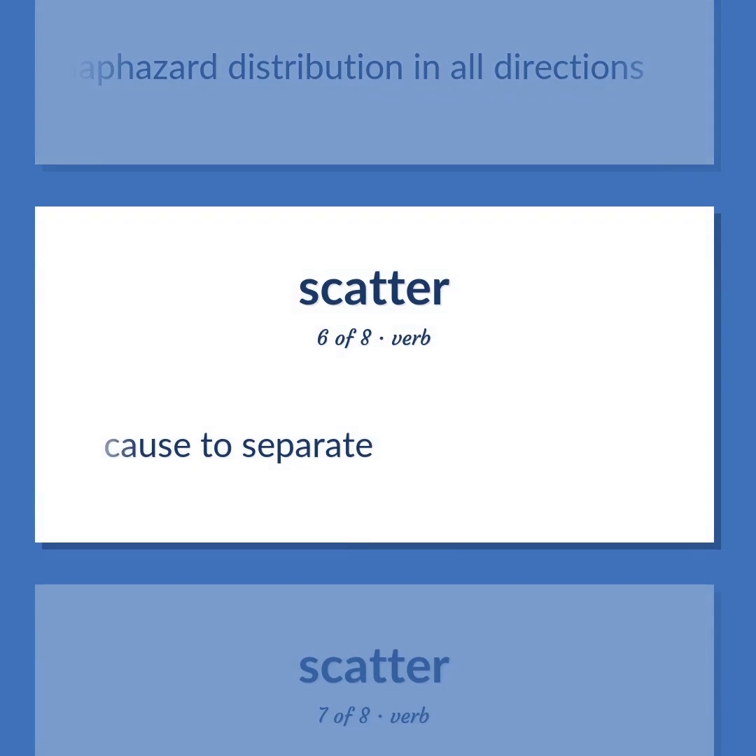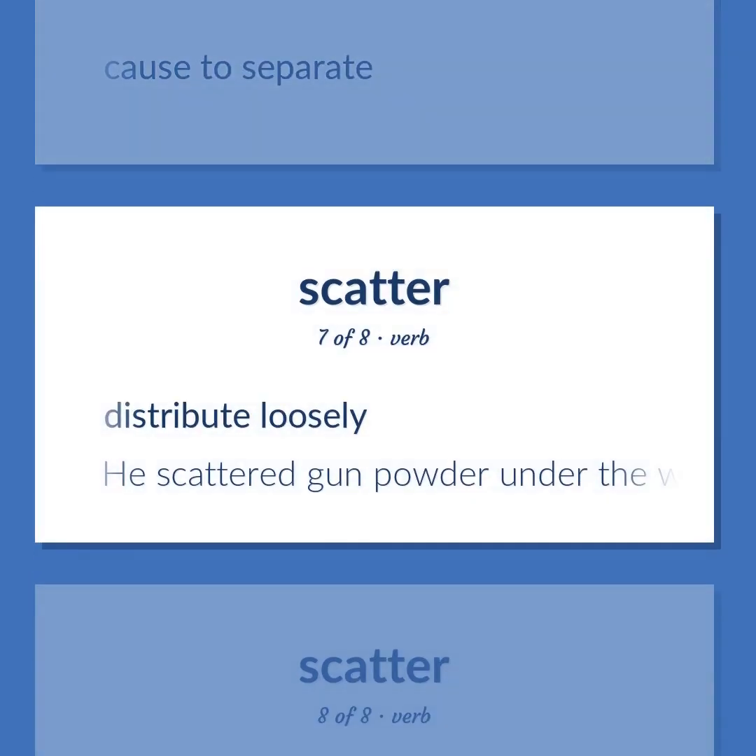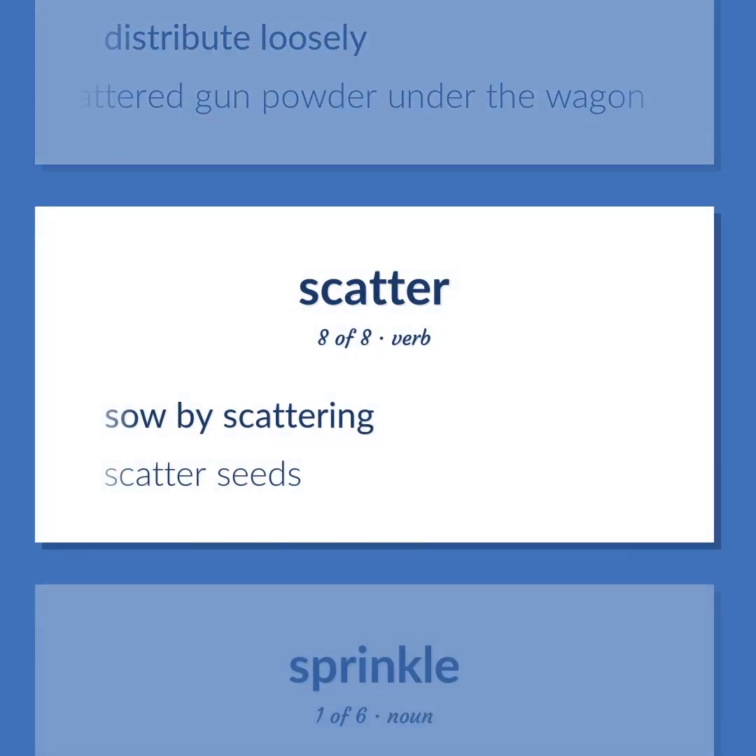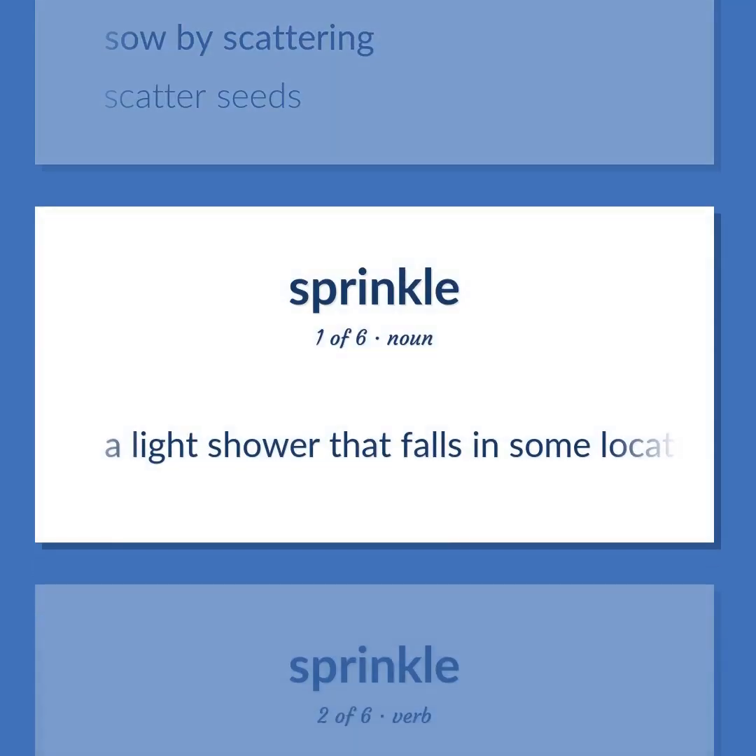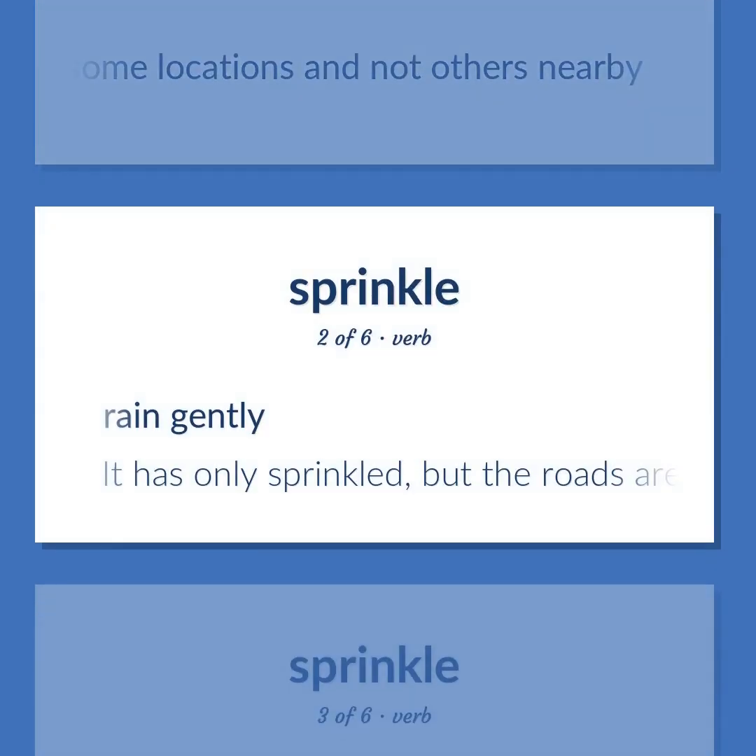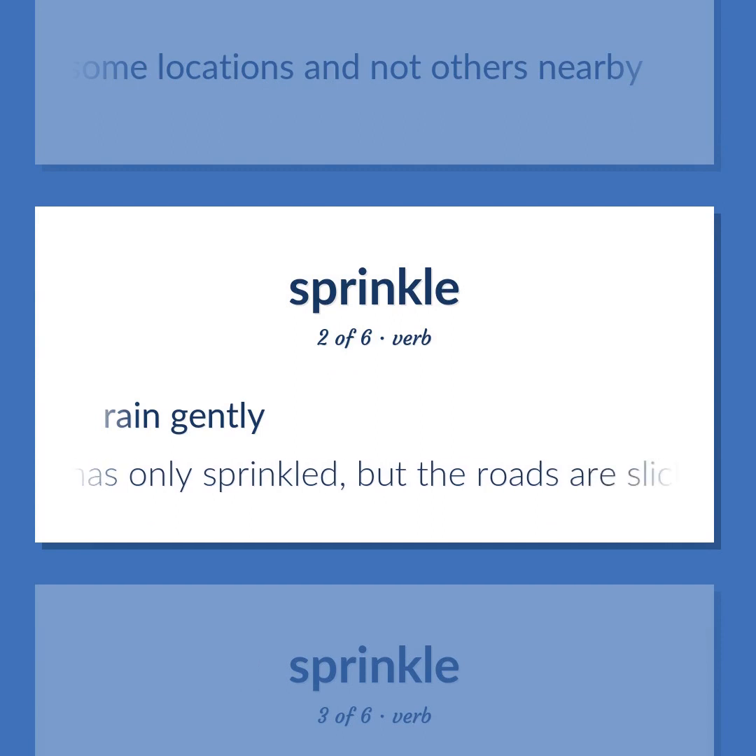Cause to separate. Distribute loosely. He scattered gunpowder under the wagon. Sow by scattering. Scatter seeds. A light shower that falls in some locations and not others nearby. Rain gently. It has only sprinkled, but the roads are slick.